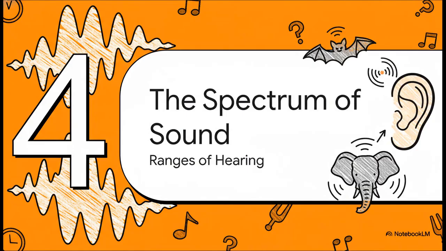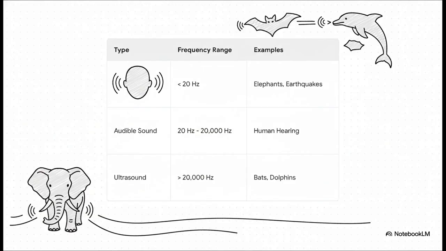All right, next up is the spectrum of sound, or the different ranges of hearing that exist. This table breaks it down nicely. The sounds that we humans can hear are in the audible range, which is from 20 Hz to 20,000 Hz. Anything below 20 Hz is called infrasound. Animals like elephants can hear this. And anything above 20,000 Hz is called ultrasound. Bats and dolphins use this to navigate and hunt.